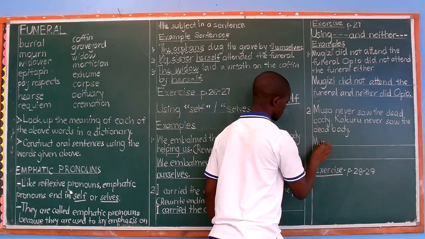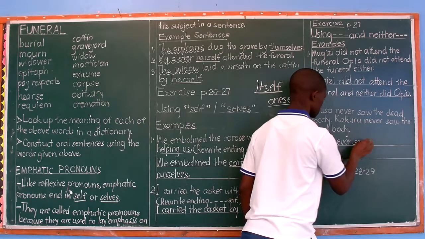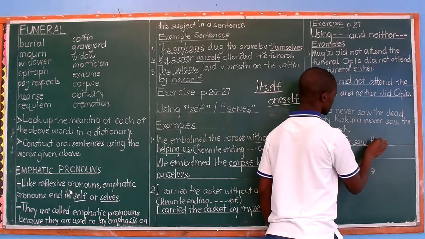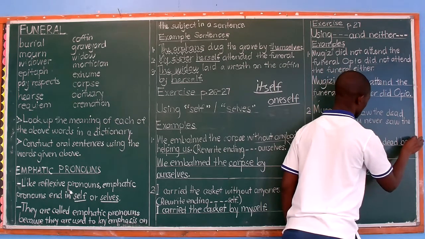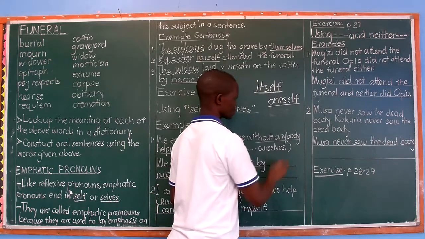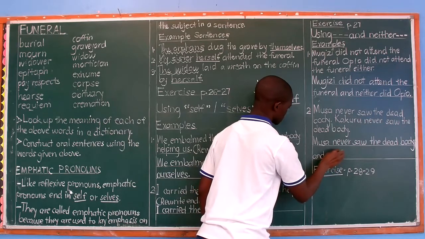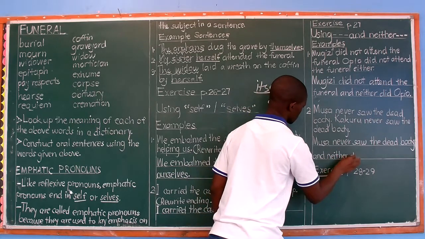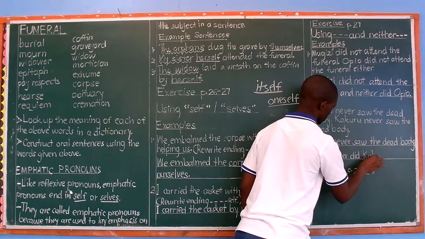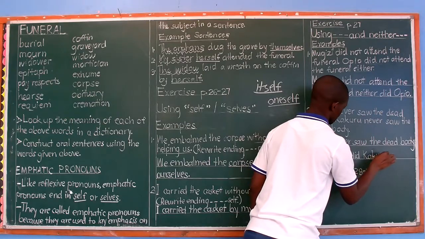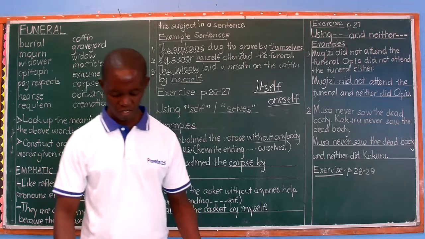Musa never saw the dead body. Another word for dead body is corpse. Musa never saw the dead body, and neither did Kakuru. Capital K at the beginning. Full stop. Musa never saw the dead body, and neither did Kakuru.